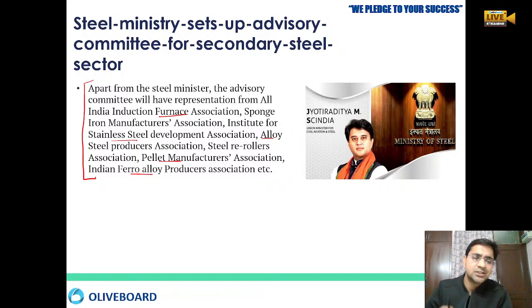Because the primary steel market is a very big market, with big companies. But in the secondary steel market there are small producers of steel. They are not getting due respect, they are not getting due weightage for their steel production. That is why this committee has been set up, in order to see the problems in the secondary steel market.